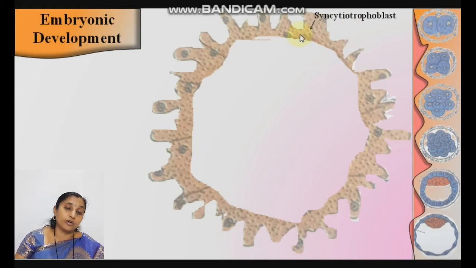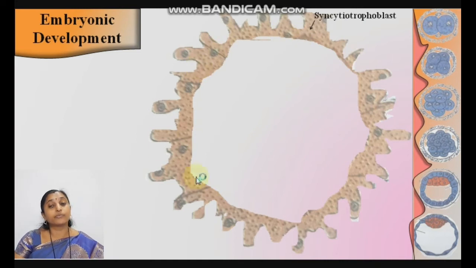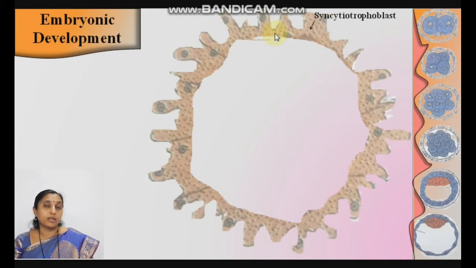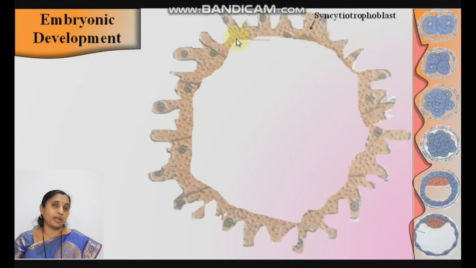How is it possible? Because of the trophoblast layer, the outer mass of cells, which are smaller in size as compared to the inner mass of cells. This is known as the trophoblast layer. Tropho means food and blast means layer. Food layer, because this layer provides the food. This layer absorbs the fluid, the uterine milk, from the endometrium of the pregnant mother.